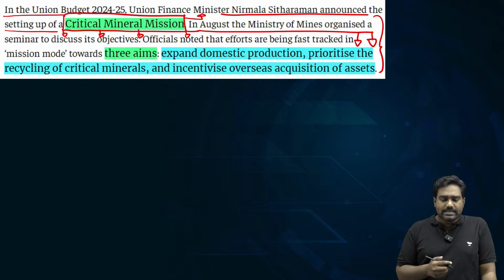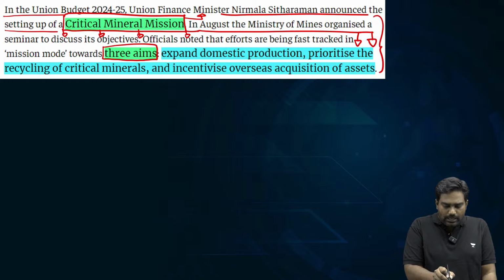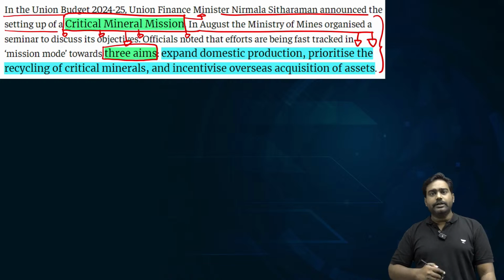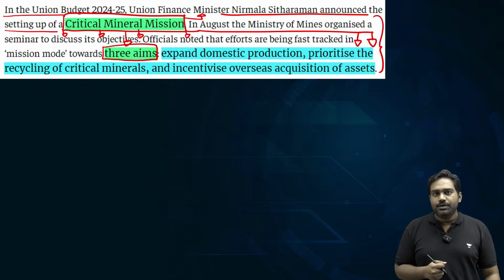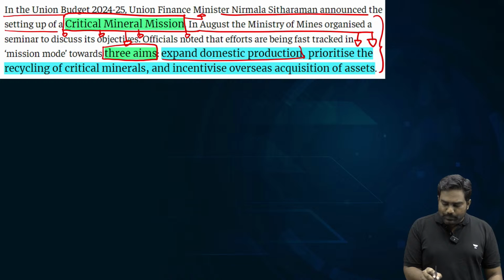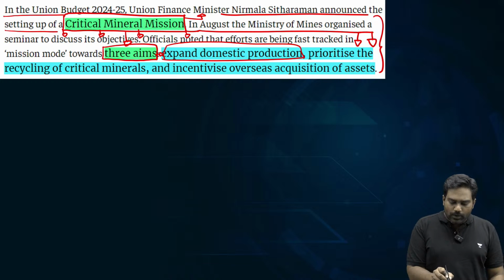So to ensure that we secure our mineral security, Critical Mineral Mission was announced in this year's budget with three main objectives. One objective is to expand domestic production. We do have some domestic reserves.